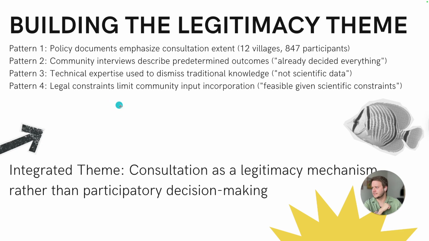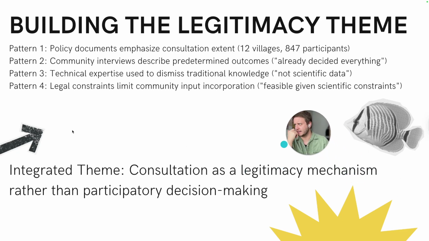So let's see. I'm going to integrate these themes to show you how we could do this. I'm going to read these out loud, and we're going to try to get these into this integrated theme, and I'm going to walk you through my decision making process here. Okay, so pattern one, we see that policy documents are emphasizing consultation extent, right? This is the quantitative, this is the frequency: 12 villages, 847 participants. Okay, powerful. Pattern two, community interviews are describing predetermined outcomes, right? Everything's already decided at these meetings. Everything's decided before we get there. We go, there's free drinks, free punch and donuts, but everything's decided already, right?